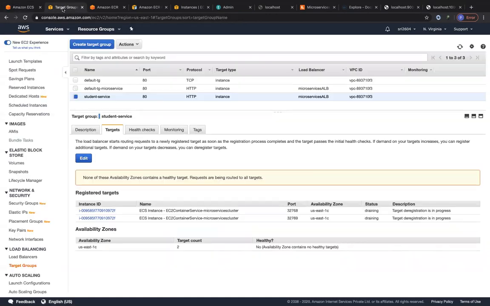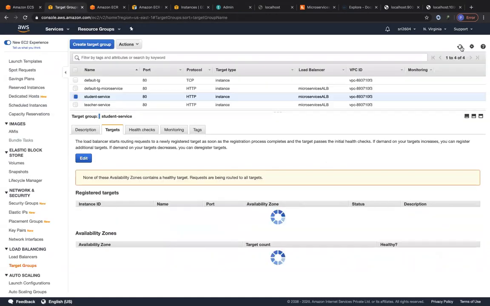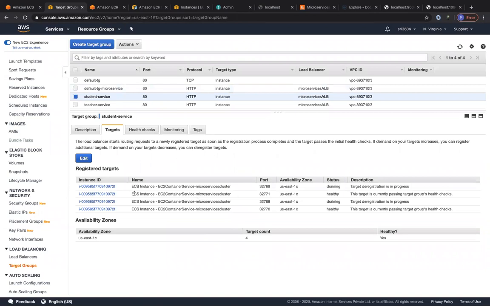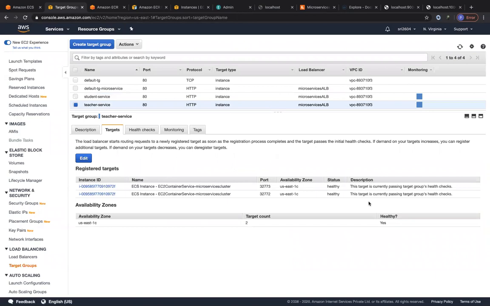Let's go ahead and look at the target group. Let's refresh this. Cool, we have 2 containers for the student service, which have come to the healthy status, which is great. And now we are also going to look at the teacher service target group, which has also come to the healthy status. This is brilliant.